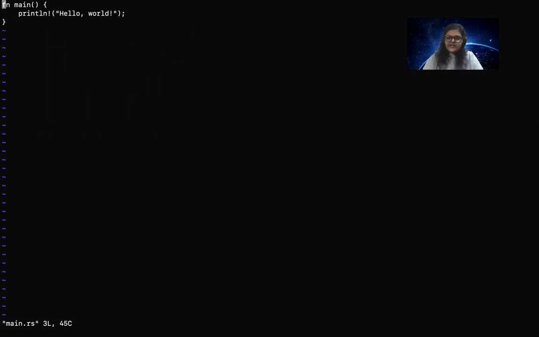It is fn that indicates a function, and the name is going to be main right now. Open and close braces, we are not passing any arguments. And then we open and close curly braces. Inside that, if you're familiar with C or C++, you know that println is used for printing. But there is another interesting additional character over here, that is the exclamation mark. So we have println exclamation mark, open and close brackets, hello world.